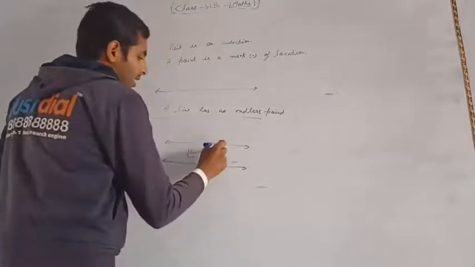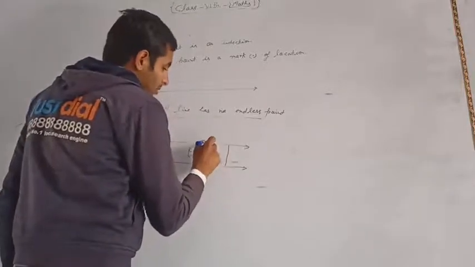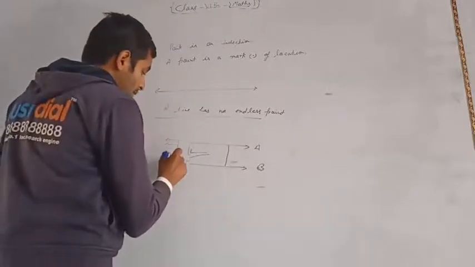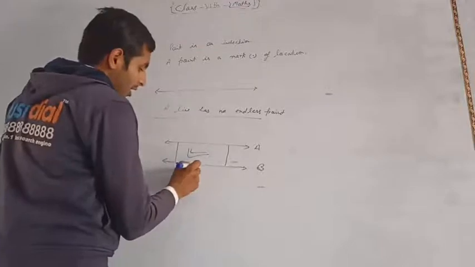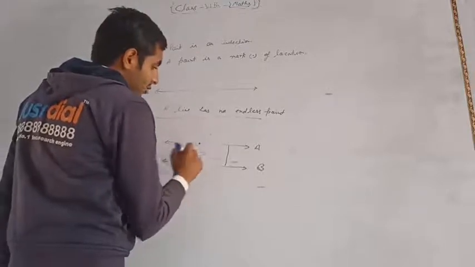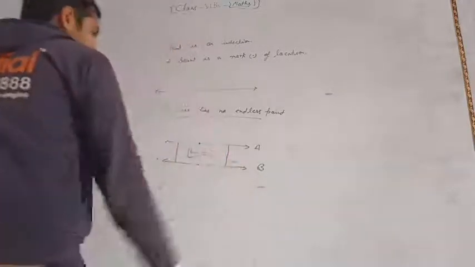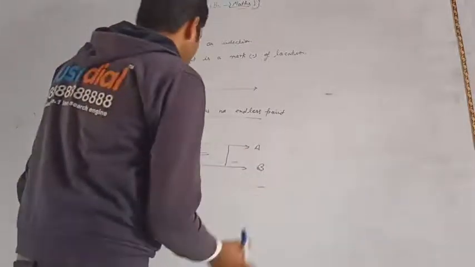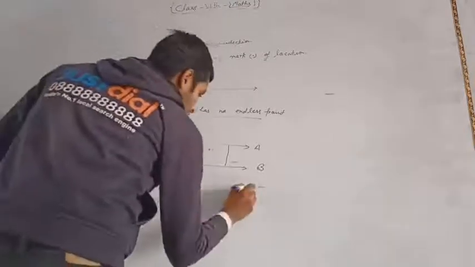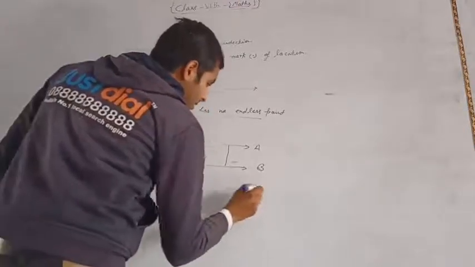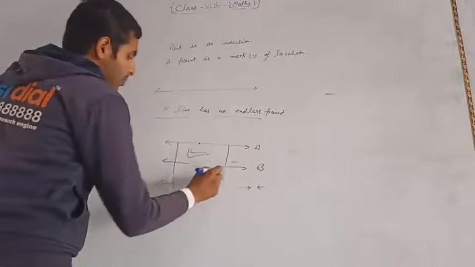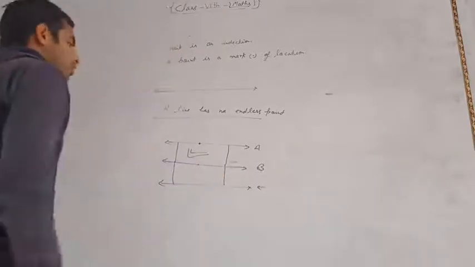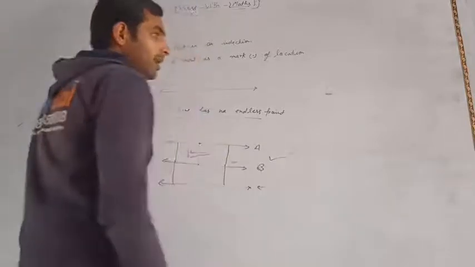You can see that the distance between line A and line B is equal everywhere. So these two lines are parallel to each other. Here you also take line C. So these three lines are also parallel to each other, and these two lines are also parallel to one another. So these lines are parallel lines. Okay.